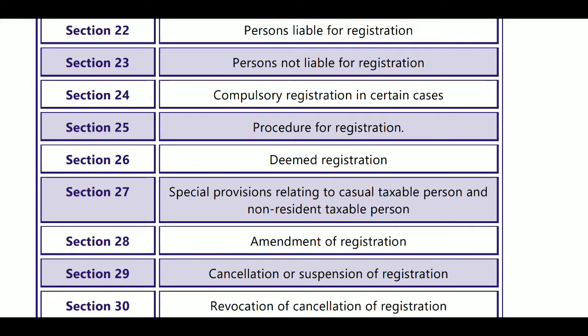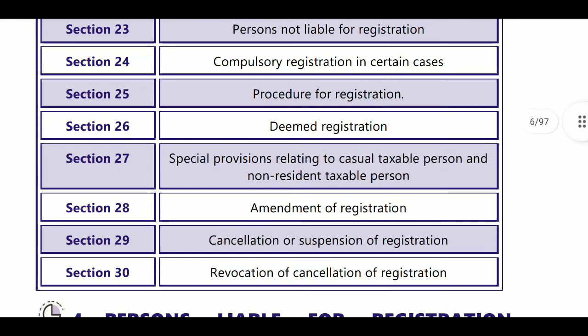If you have any registration mistakes, you can amend them under section 28. Next, section 29: if you don't want to continue your business, you may cancel your registration, cancellation or suspension of registration. Section 30, revocation of cancellation of registration. If the proper officer cancels your registration, you can get your registration revoked. This is the total, sections 22 to 29.